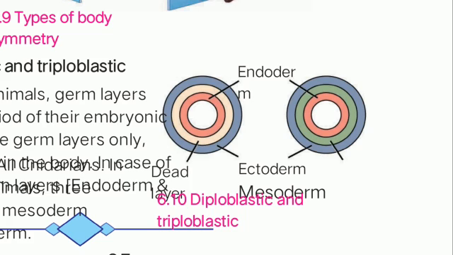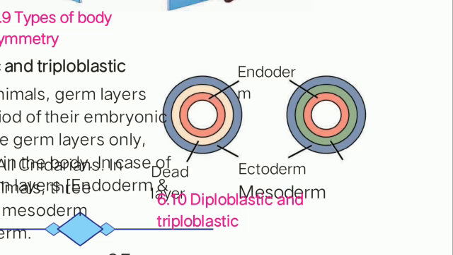Means this first diagram is of diploblastic, which is having a dead layer, and the second example diagram is of triploblastic, in which there is no dead layer. In fact, it is the mesoderm layer. So all cnidarians will show the first type, diploblastic type of germ layer, and all other organisms or other phyla are under triploblastic type of germ layer.